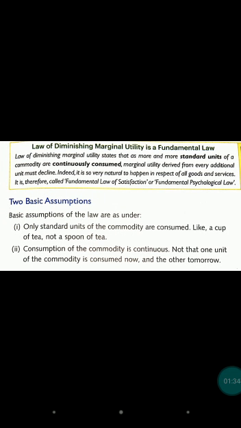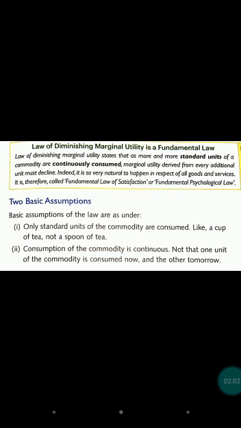Means if any consumer is consuming the same commodity, suppose a consumer is consuming a glass of water, more and more units, means again and again he is using a glass of water, more and more units of the same commodity, derived from successive units, and that consumption will be in a continuous manner.